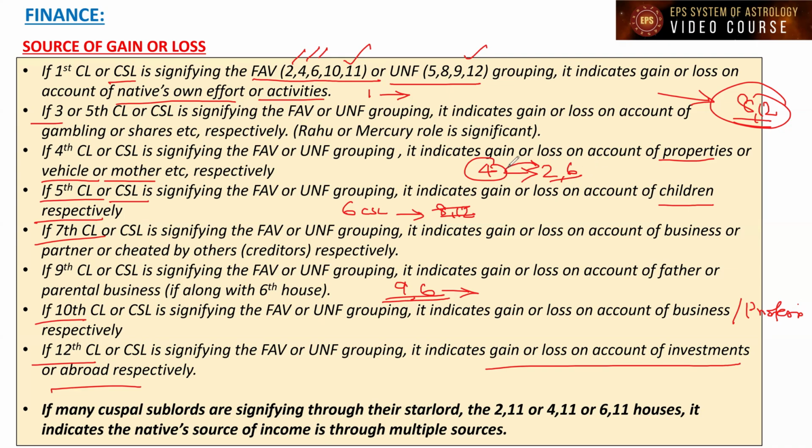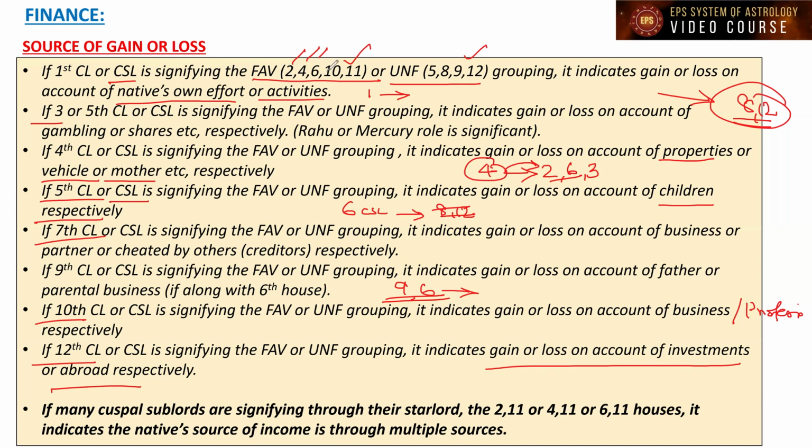He will buy the property and sell the property, with the third house also connected. Through the property selling and resale, he will gain. Like investing in property and selling the property, like real estate, we can say that through the fourth house the native can gain also. So that's what we have to see, which houses are signifying what. That is important.